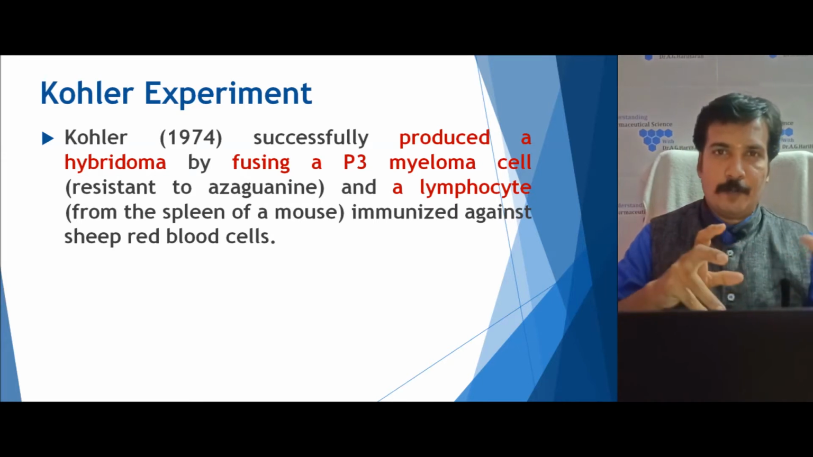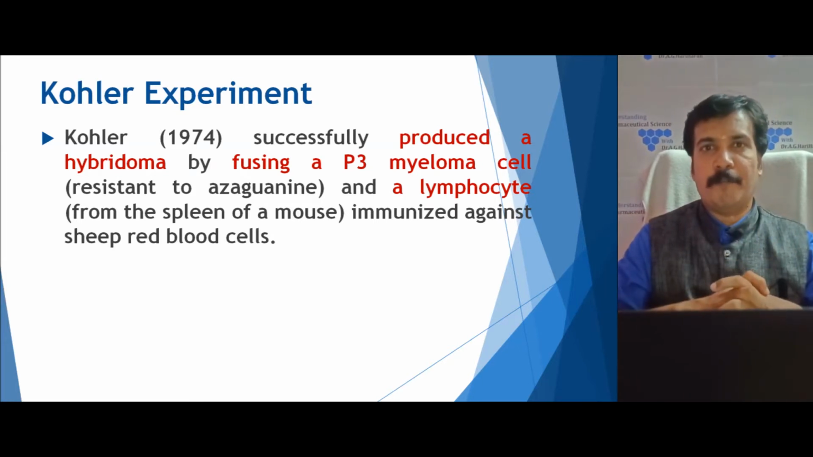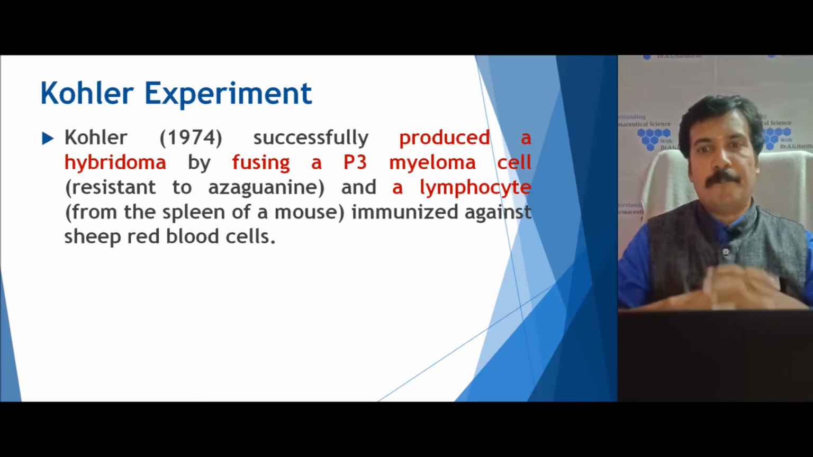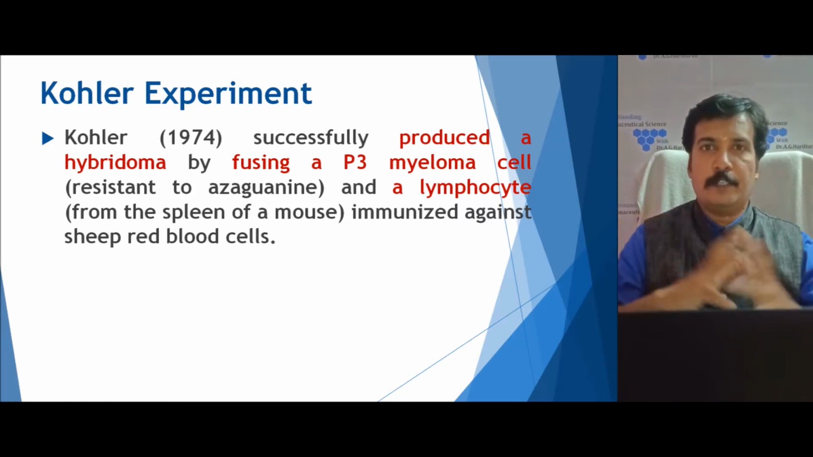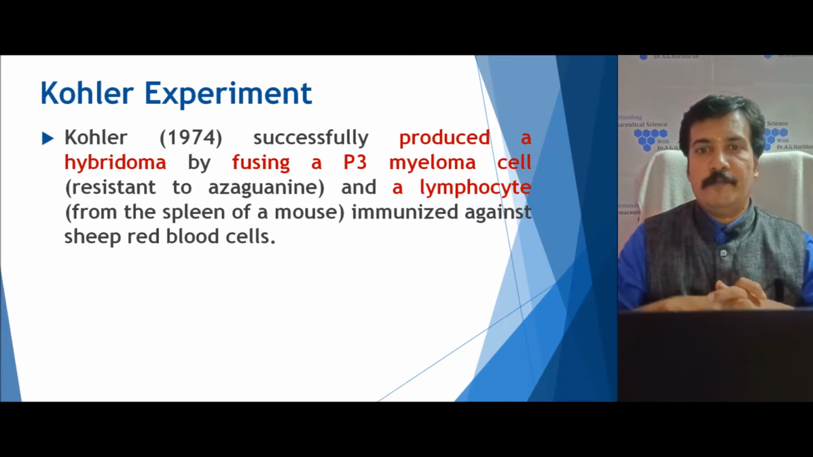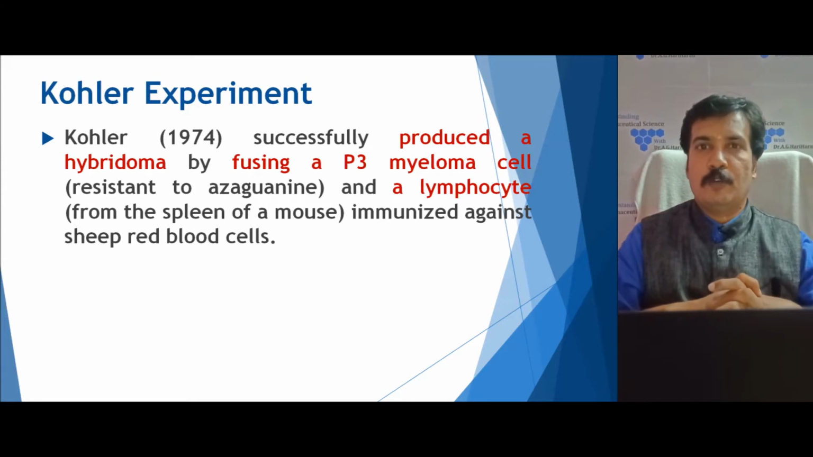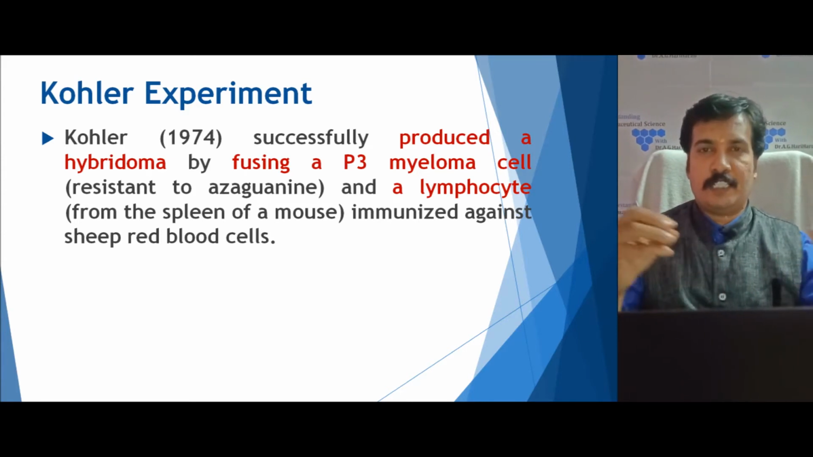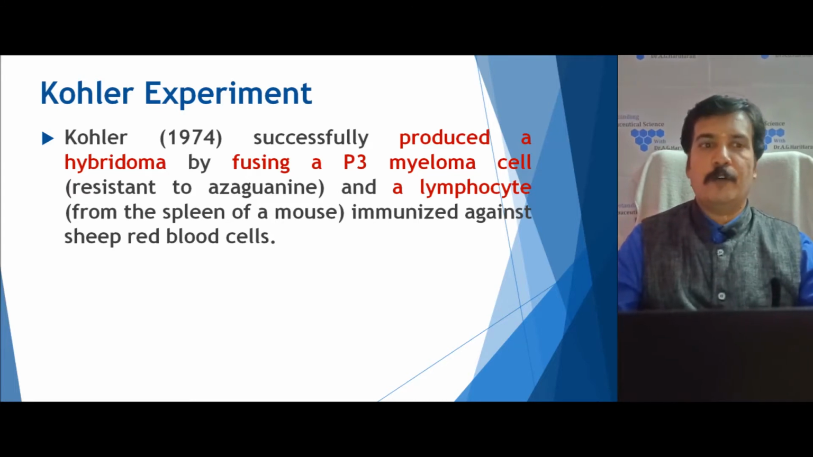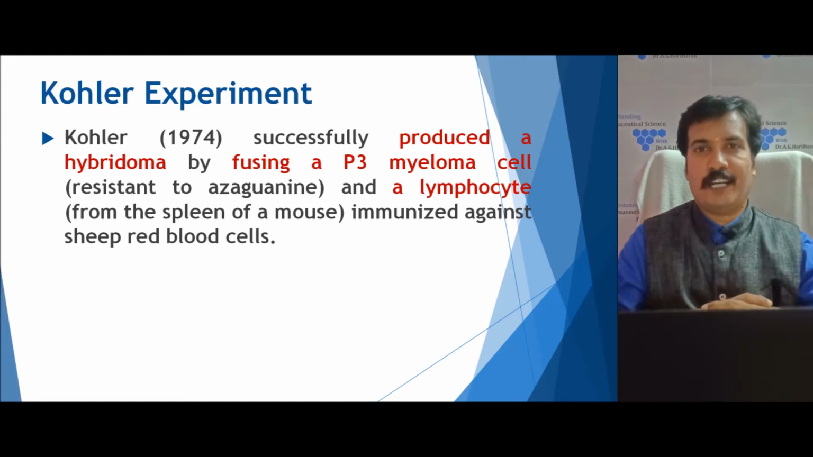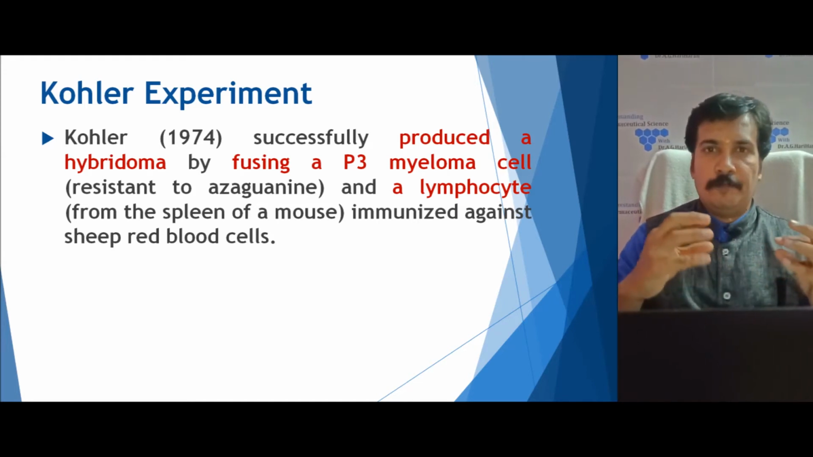He produced hybridoma cells by fusing P3 myeloma cells, which are resistant to azaguanine, with B lymphocytes obtained from the spleen of a mouse. He successfully fused these myeloma cells and lymphocytes to get a hybridoma cell. Hybrid means the joining of two characteristics.